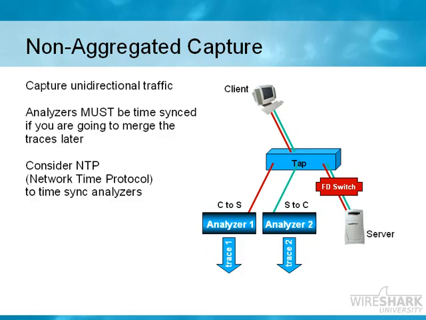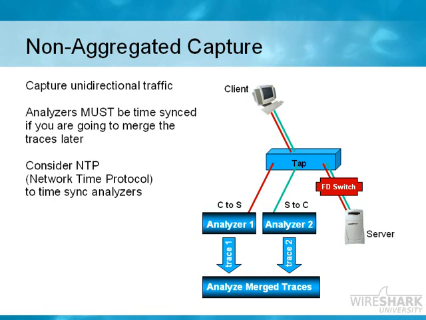If you do capture this way on a non-aggregated tap, you might sometimes want to merge the trace files together though, so that you can see the full picture of the client and the server talking back and forth to each other. In that case, we take the two trace files and merge them together. But it is very important that those two analyzers that captured that traffic were time synced. This is when we set them up to go out to an NTP server, a network time protocol server, to sync themselves. And you want to point them to the same time sync server. That way when the packets arrive at the analyzer, the timestamp that's placed on them will allow them to be reassembled in the proper order.